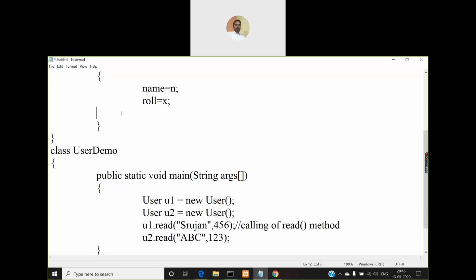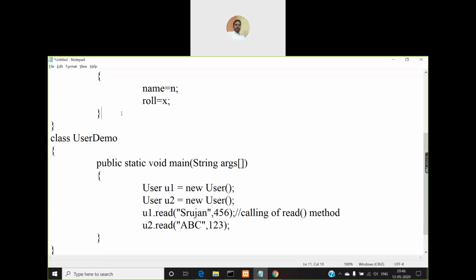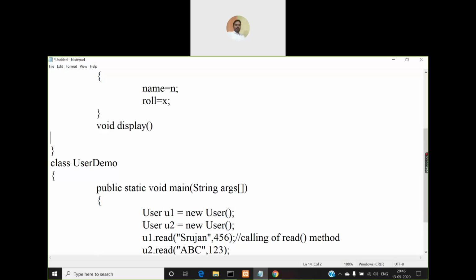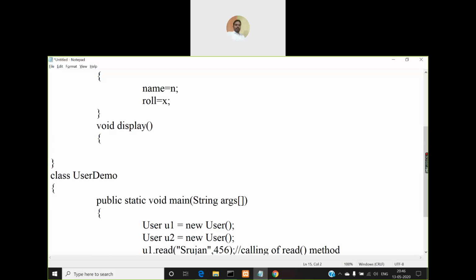So I'm adding one more method to this class User. This method name I'm giving as display. Why am I giving the name of the method as display? Because the purpose of that method is to display those instance variables' values.